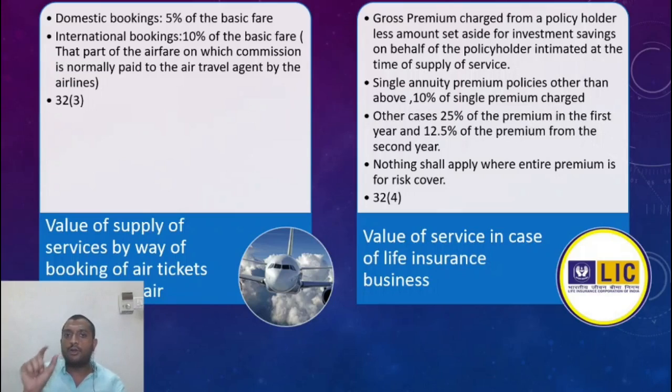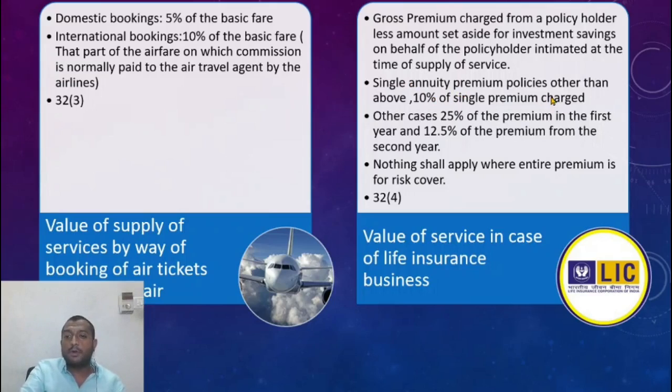Then the value of supply would be only to the extent of the risk amount, which is 50,000 minus 30,000, that is 20,000 is the value of supply of insurance. So gross premium charged from the policy holder less amount set aside for investment savings on behalf of the policy holder intimated at the time of supply. Understood? So the net amount excluding the investment purpose amount that he deducts would be the value of supply, right? Because he is taking risk only for that 20,000. The 30,000 is just investing somewhere.